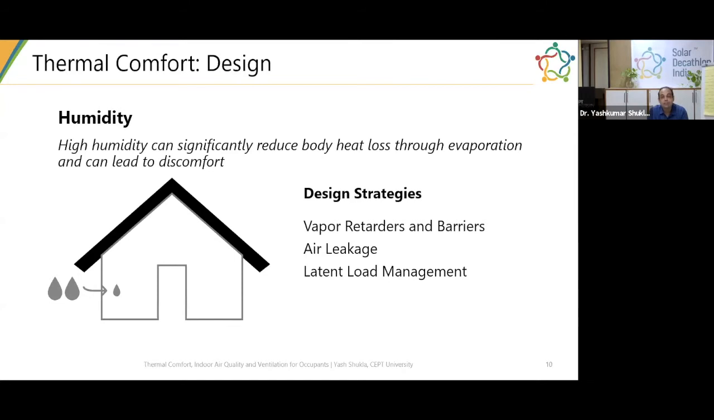When you select vapor retarders or barriers, there are several important parameters to think about. One is called PERM rating. PERM rating is where you understand how much water transmits through the material. So you would want to select the appropriate material for your building. The location of the vapor barriers is also very important.